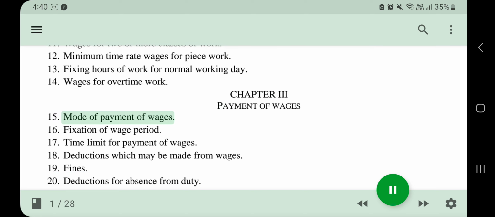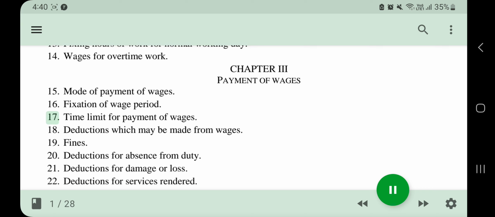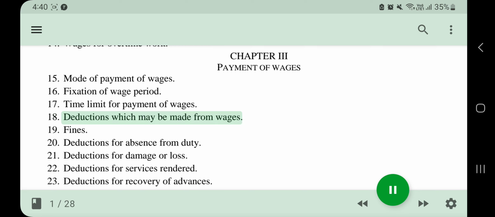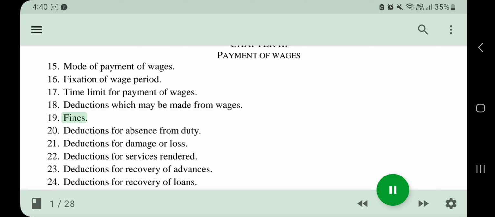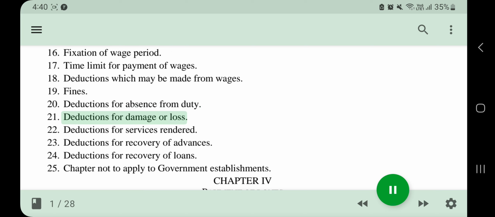15. Mode of payment of wages. 16. Fixation of wage period. 17. Time limit for payment of wages. 18. Deductions which may be made from wages. 19. Fines. 20. Deductions for absence from duty. 21. Deductions for damage or loss.